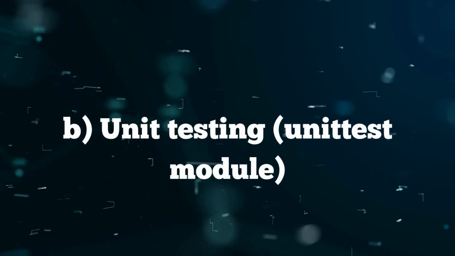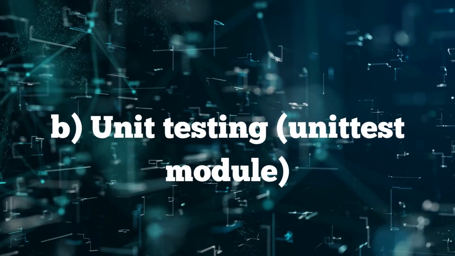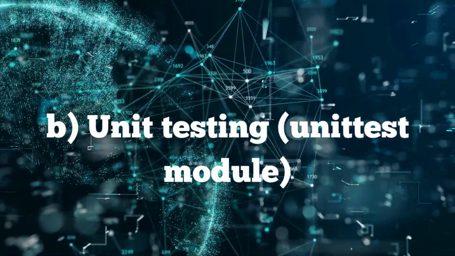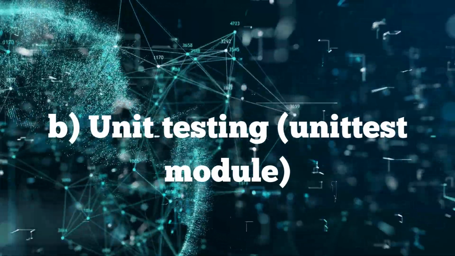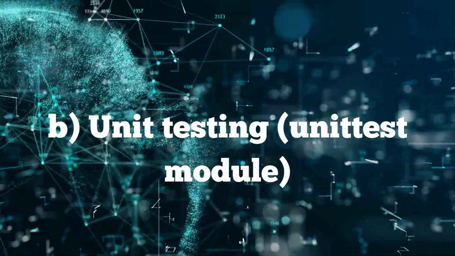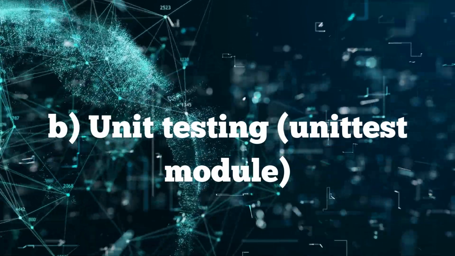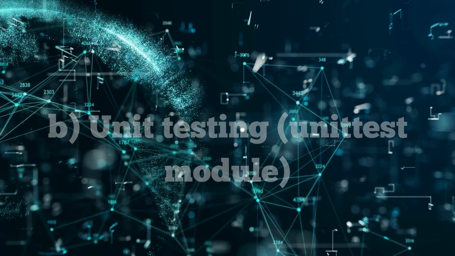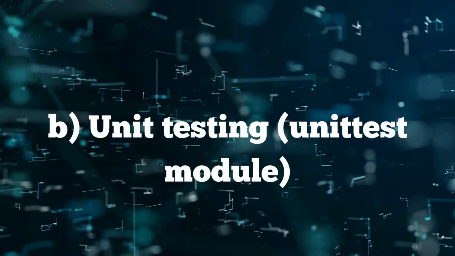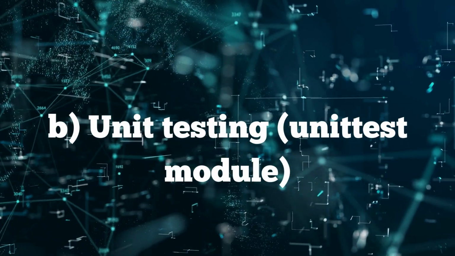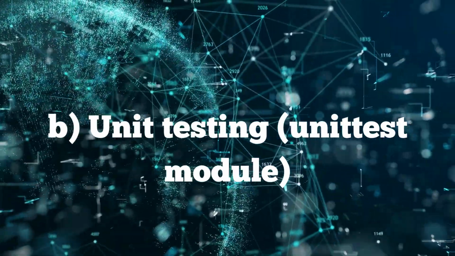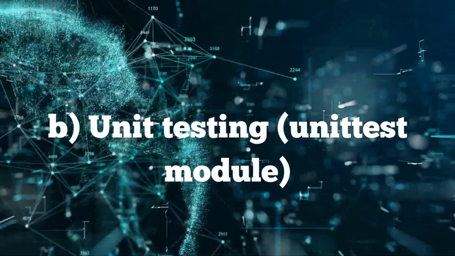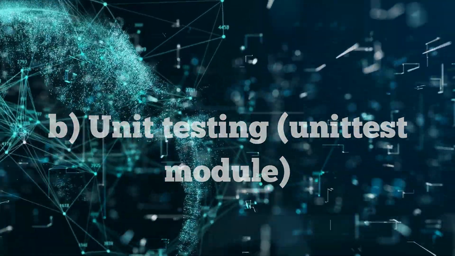Unit testing is a method of testing individual units or components of software to ensure they function correctly. The unittest module in Python provides a framework for writing and executing unit tests. It allows you to define test cases, test functions, and assertions to verify expected outcomes. By using debugging techniques and writing comprehensive unit tests, developers can identify and fix issues during development and ensure the reliability and correctness of their code.